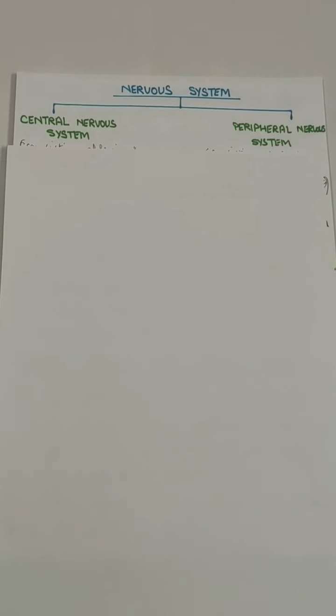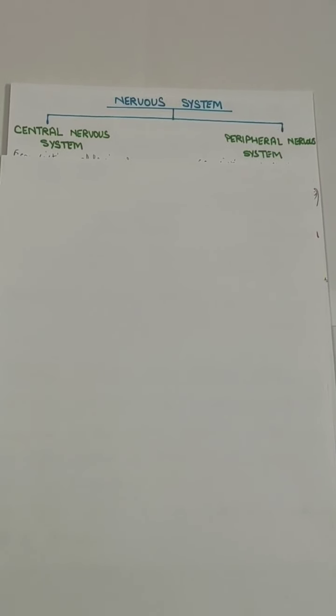So, in continuation with the previous topic, today we will be reading more about the nervous system. We were doing chapter number 7 of our biology section, and the chapter name is control and coordination.